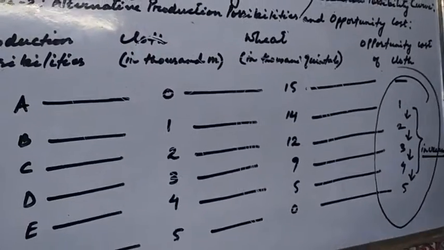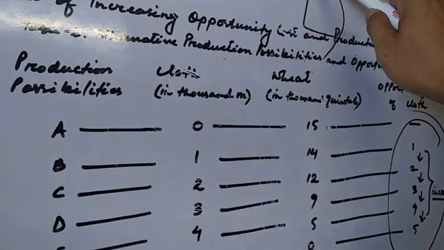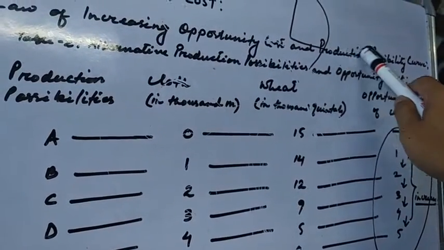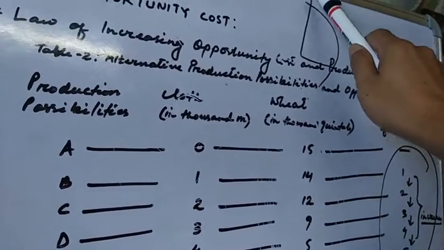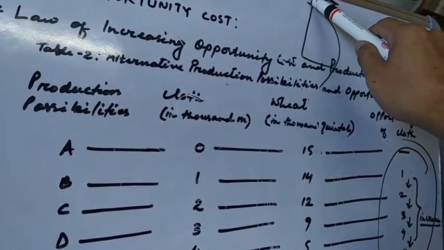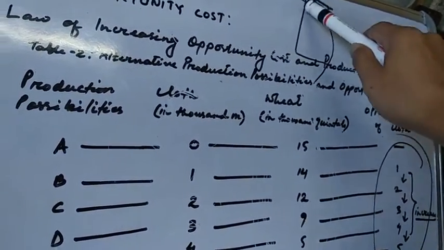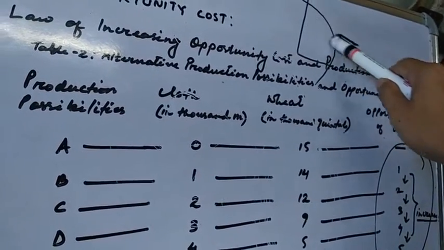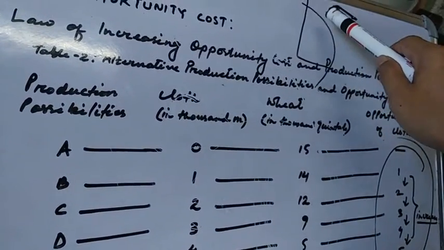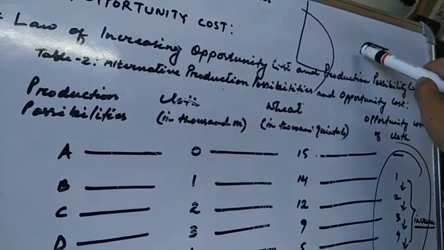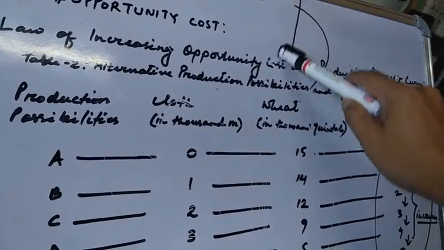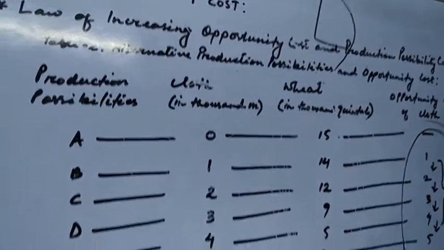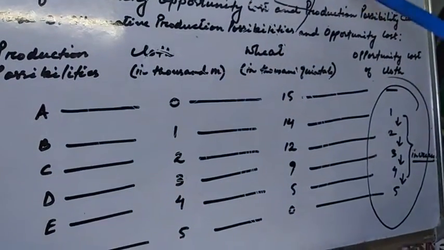So in the production possibility curve, we have explained the AF curve. On the x-axis, we have cloth, on the y-axis wheat. So as we move down from A to F, we are sacrificing more wheat to produce cloth, but you are adapted for producing wheat. That is why your value of sacrifice keeps on increasing.